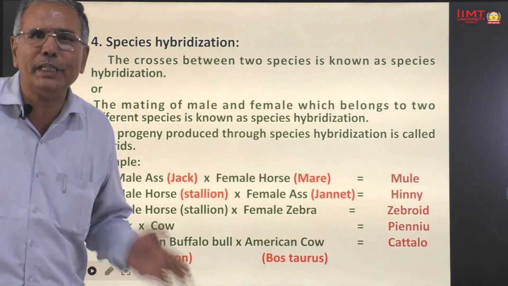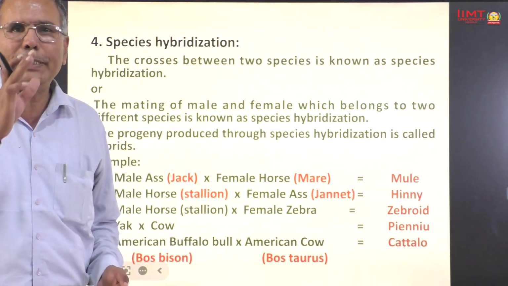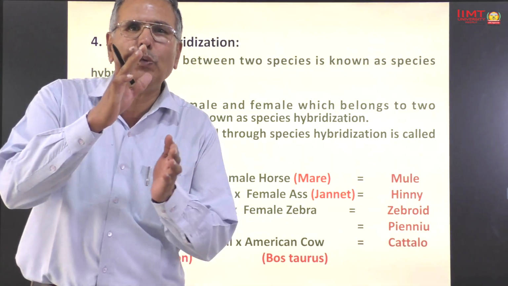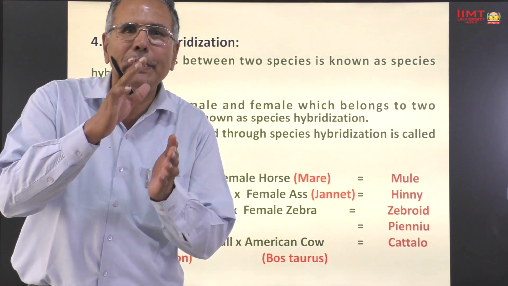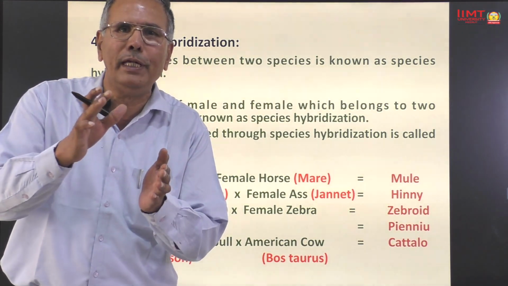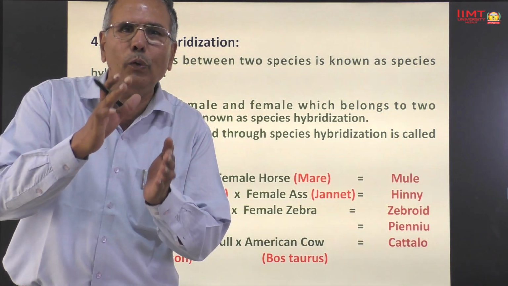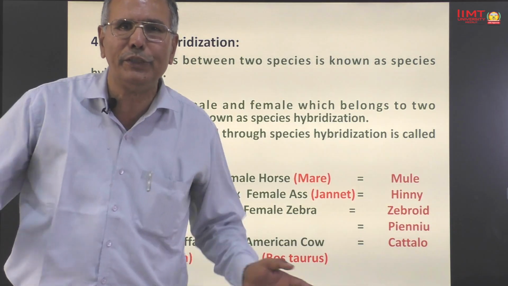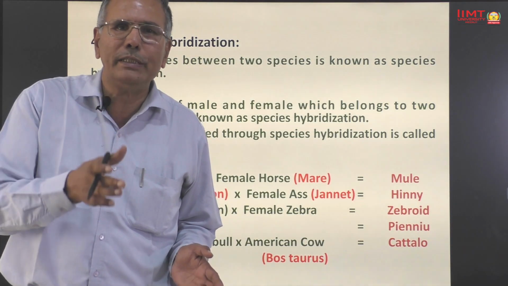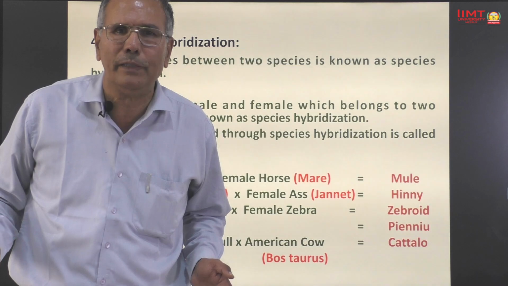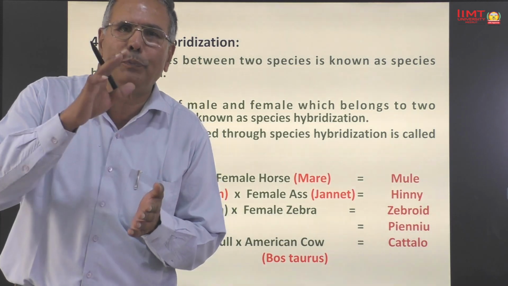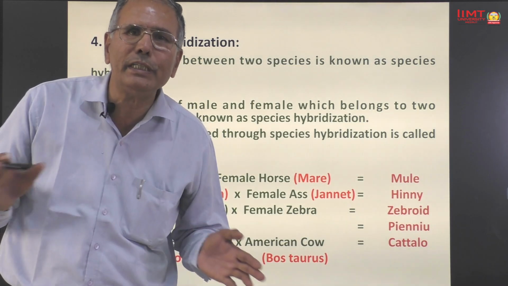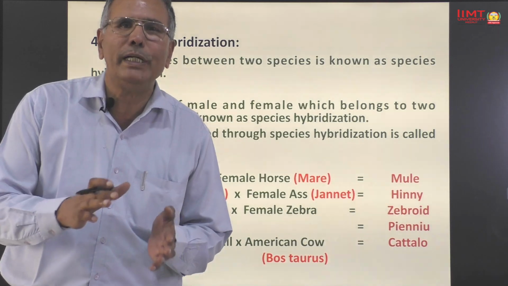What is species hybridization? Mating between two species, or mating between male and female animals which belong to two different species is known as species hybridization. The progeny produced by species hybridization is known as hybrids.